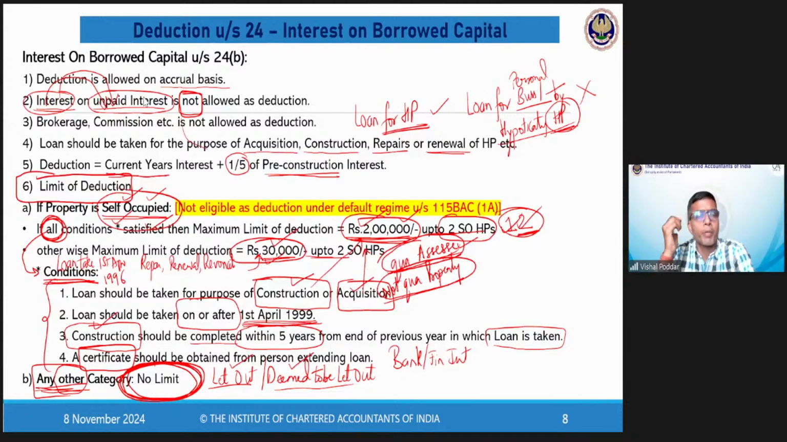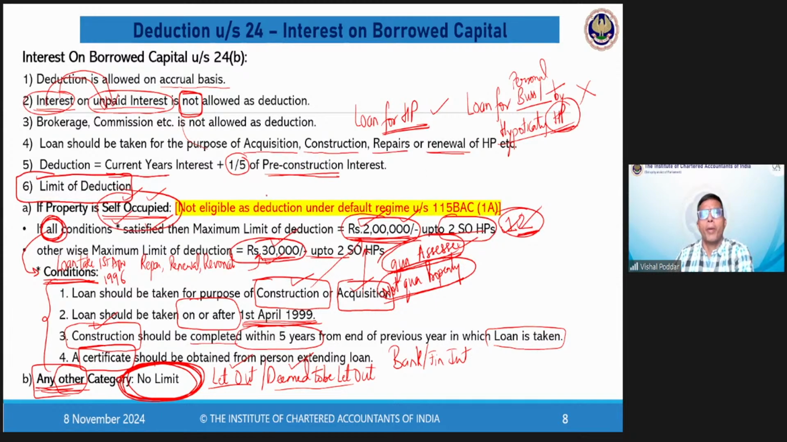Aniruddha beta, I don't know whether you are paying attention or not. I've already explained what any other category means. Any other category means where you have given your property on rent. The limit of interest applies only when the property is self-occupied. Where you are staying in that property, where the property is in your possession for your own use, it is called self-occupied. So any other category will mean where you have given it on rent.